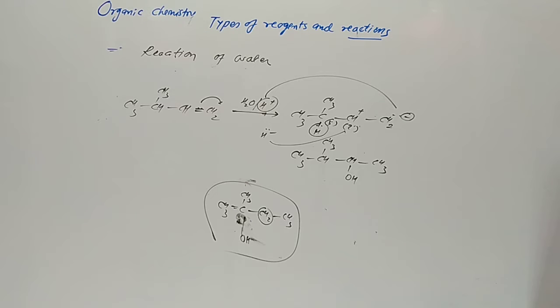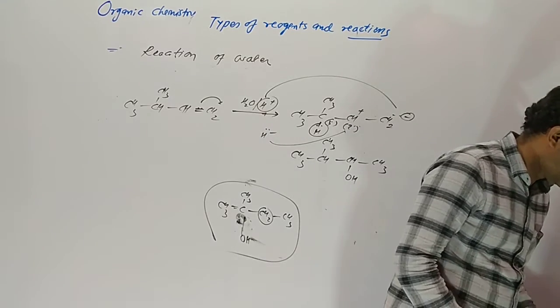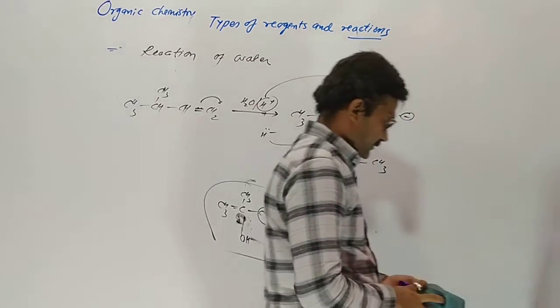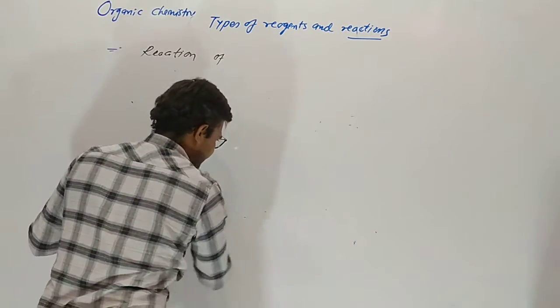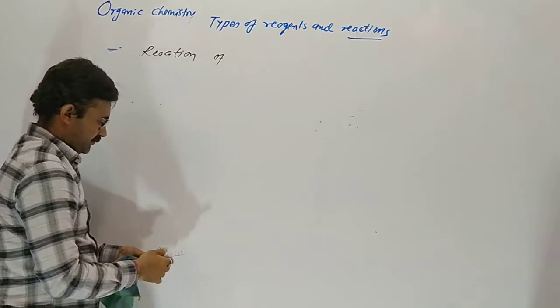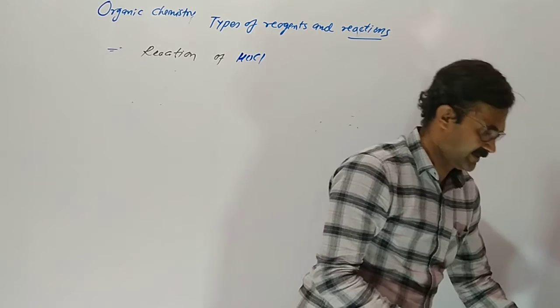Now reaction of HOCl, hypochlorous acid. Reaction of HOCl with alkene: hypochlorous acid is reacting, it is having breaking of HOCl.